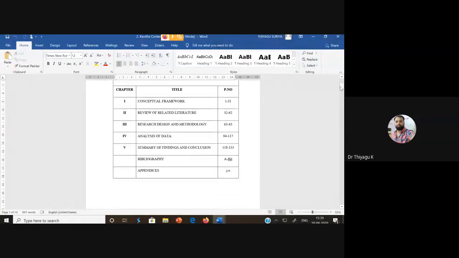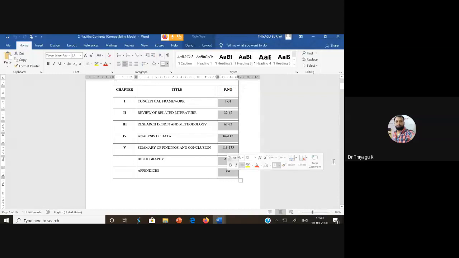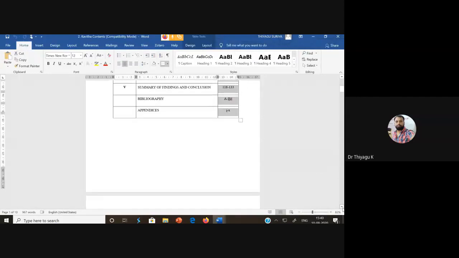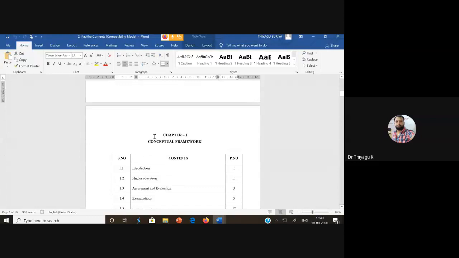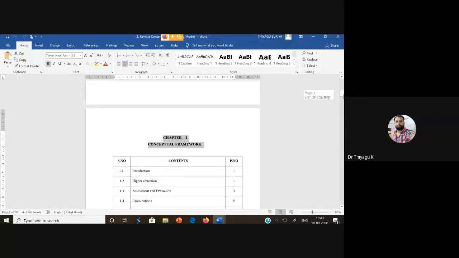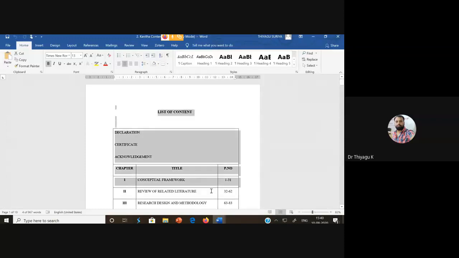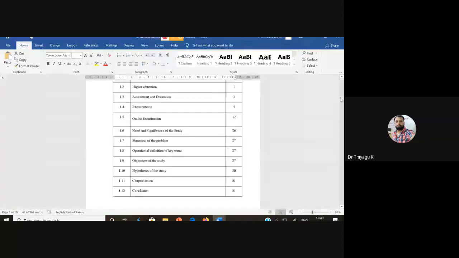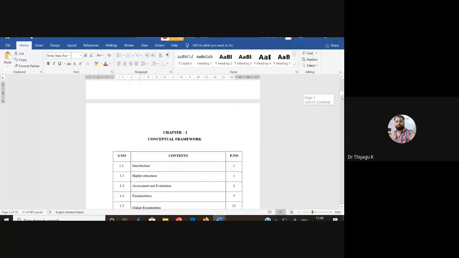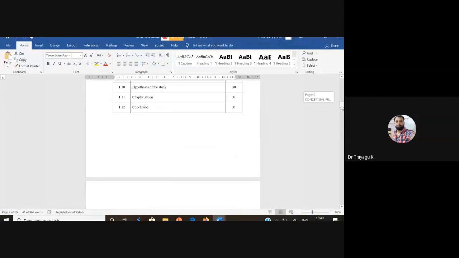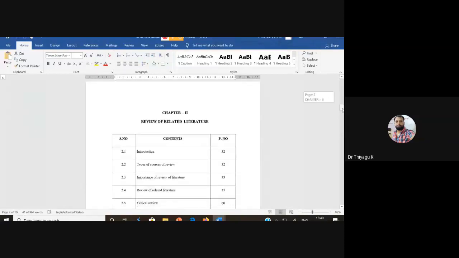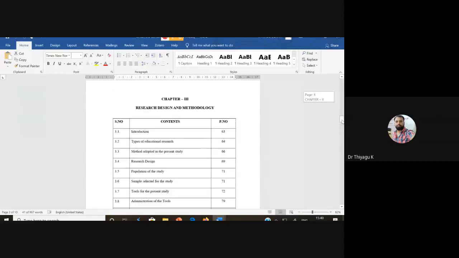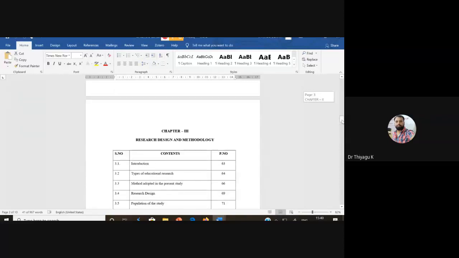Normally the entire content, the first chapter, second chapter name, and the page numbers, we can incorporate before each chapter. Otherwise, it can be added before the chapters start. That is also permissible, but normally we use only the one before the chapters. These are the things we add before each chapter. For example, this page I may use only before chapter 1, this page only before the chapter 2 report, and this page I may incorporate before chapter 3.